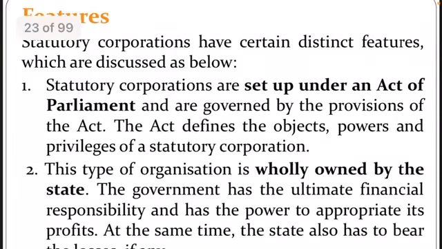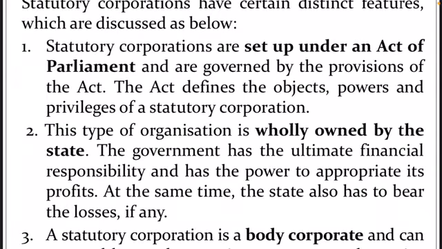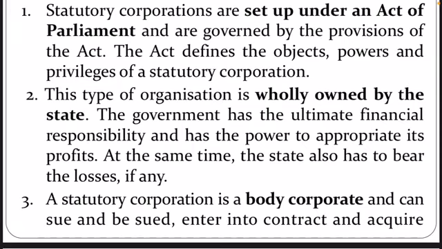Now we will see some of the features. I already told you some: they are set up under a special act of the parliament, which defines their objective, powers, privileges and status. This type of organization is under the control of the state. It means these enterprises are completely owned by the state government.